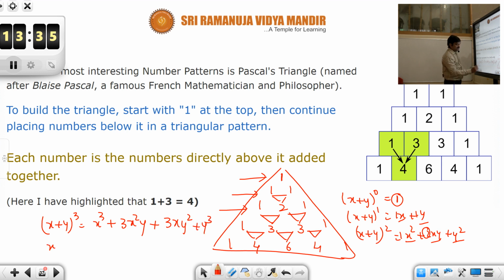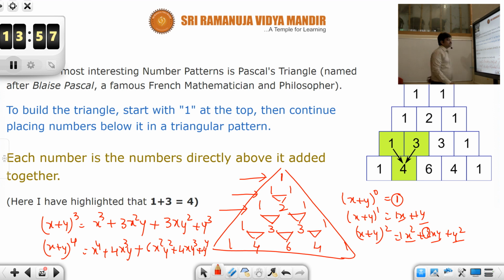Similarly you could write (x + y)^4, you need not evaluate these algebraically, directly you could write the coefficients, starting with x⁴ and then the coefficient is 4, so 4x³y, then 6x²y², then 4xy³ and y⁴, okay students. So in this way you could generate (x + y)^n as well, the entire expression without evaluating it algebraically, directly by looking at the Pascal's triangle.